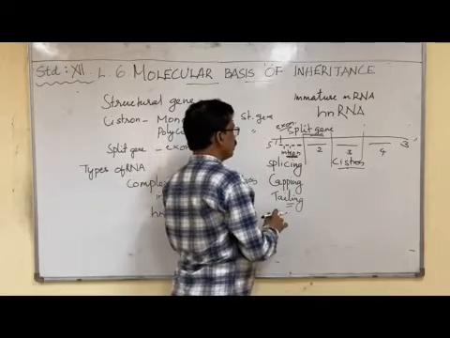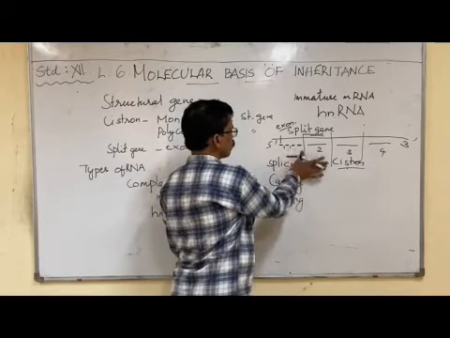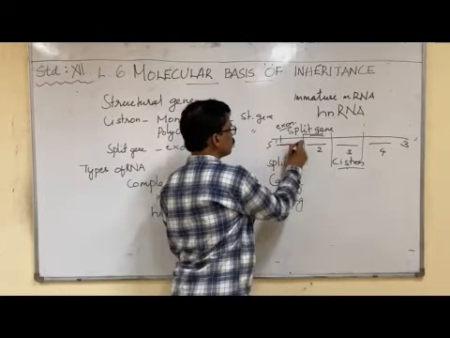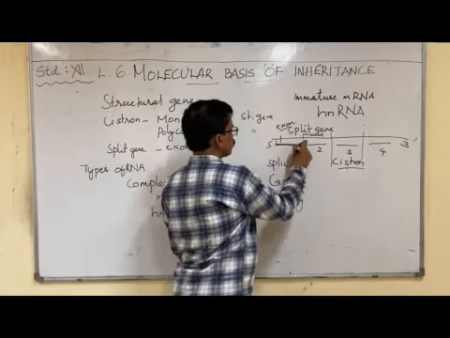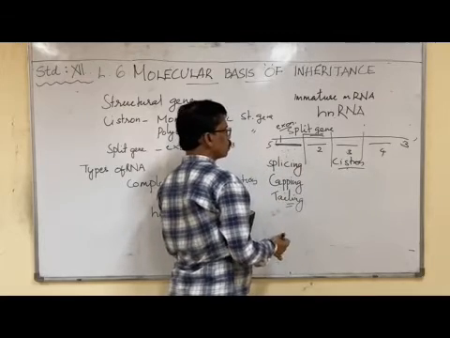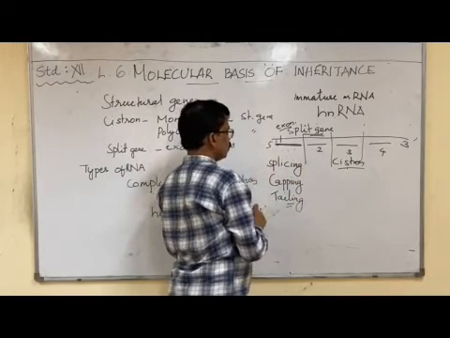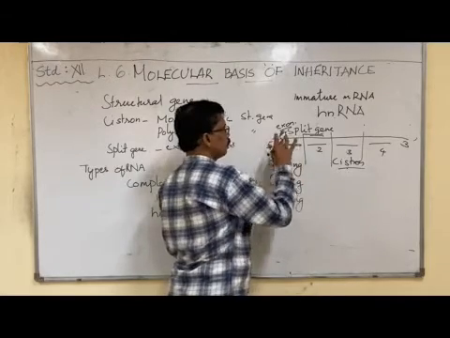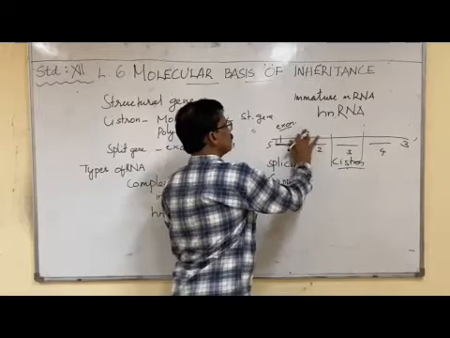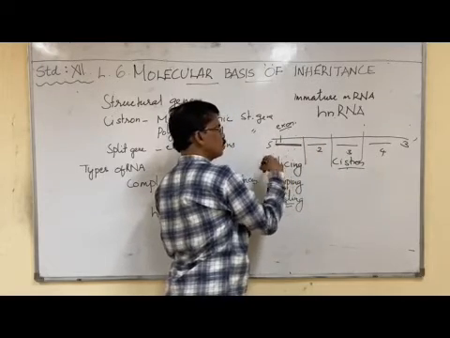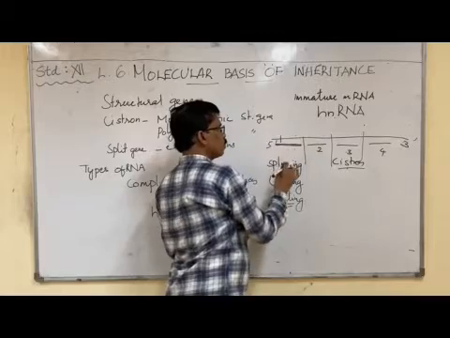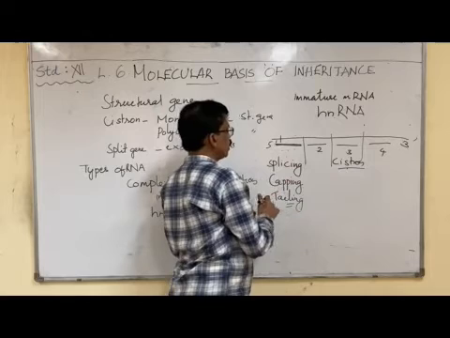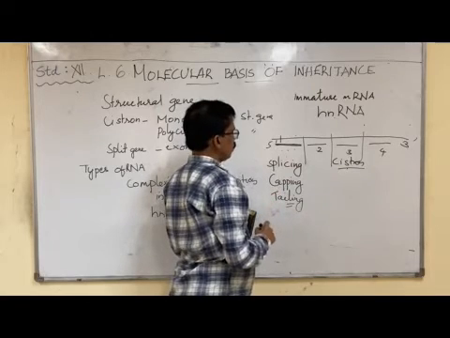What is splicing? We will remove the introns and join the exons. By removing the introns and joining the exons, we make a continuous gene, not the split gene.